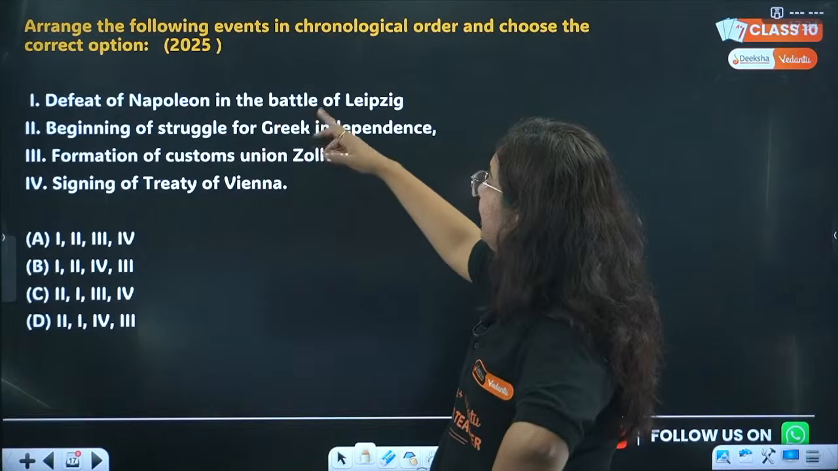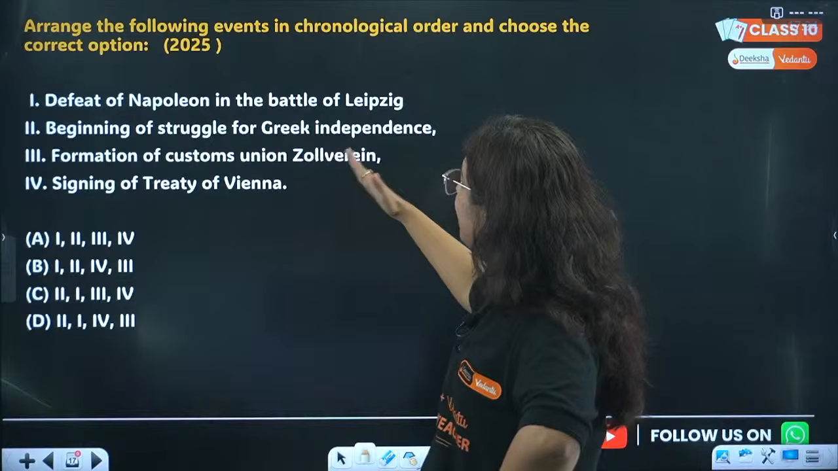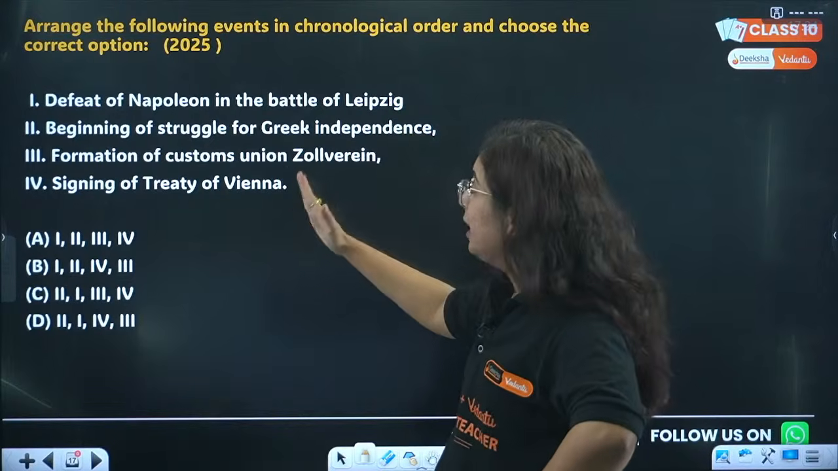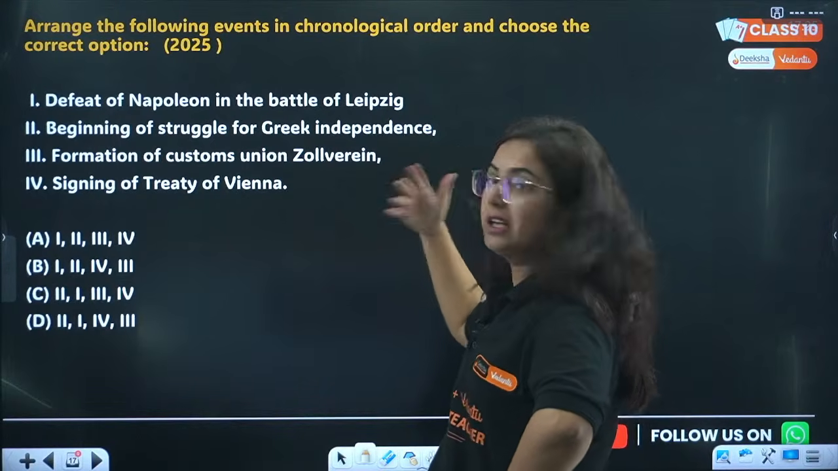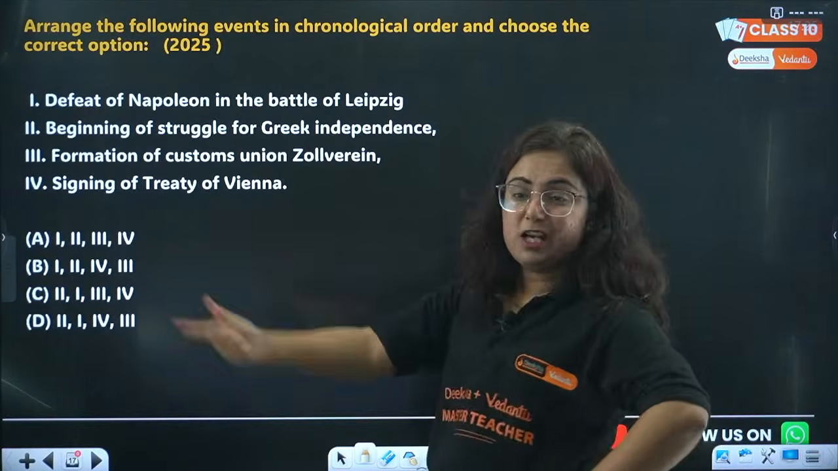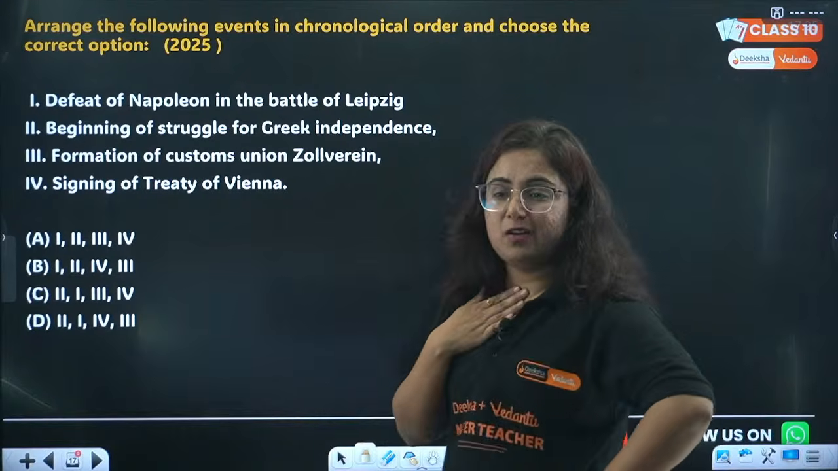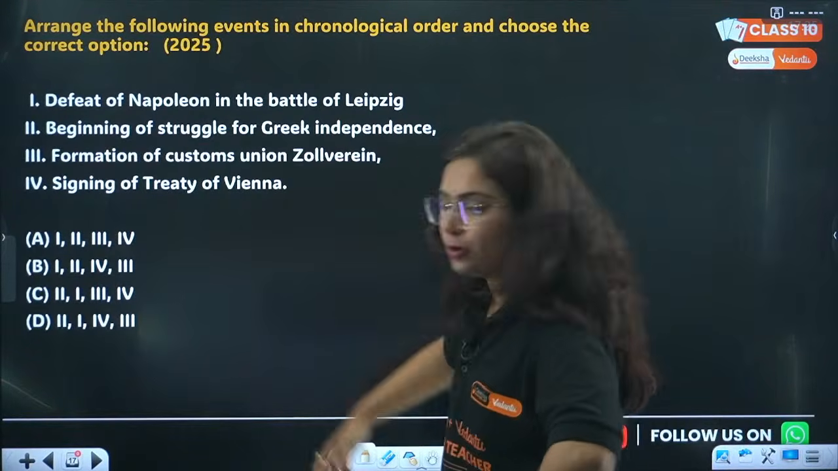Defeat of Napoleon in the Battle of Leipzig, is it? Then we have the beginning of the struggle for Greek independence. Then formation of customs union in Zollverein, which is popularly known as Zollverein. And signing of the Treaty of Vienna, sorry. Okay, arrange these events in chronological order.